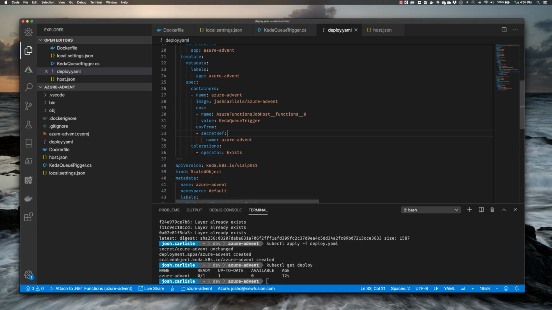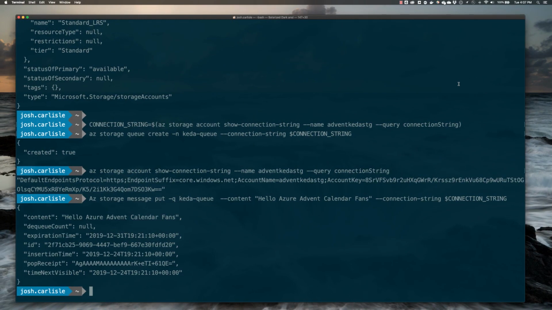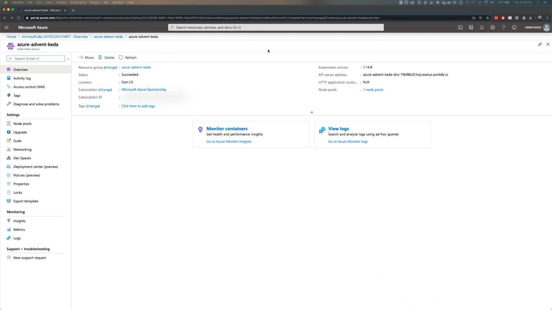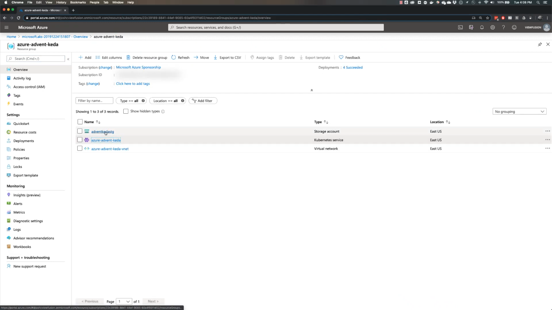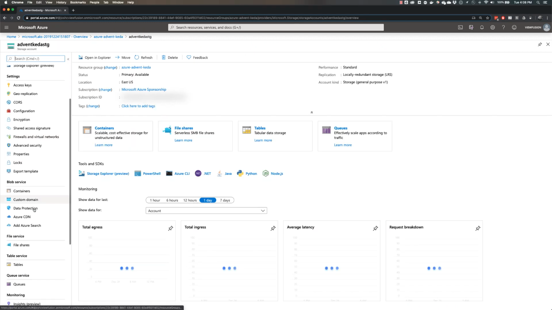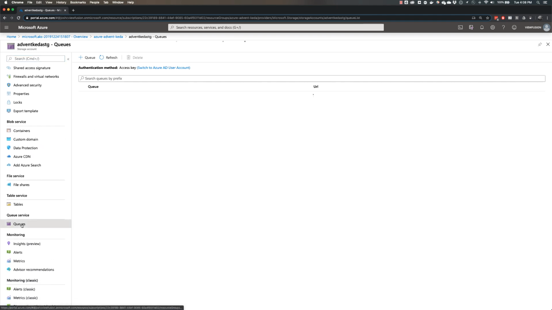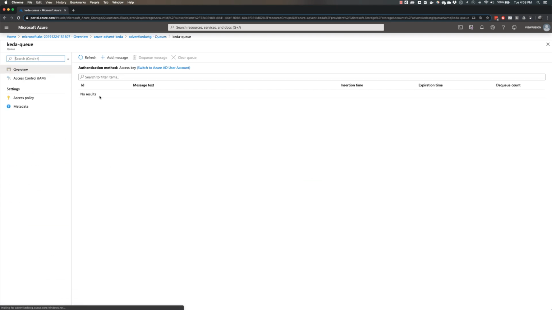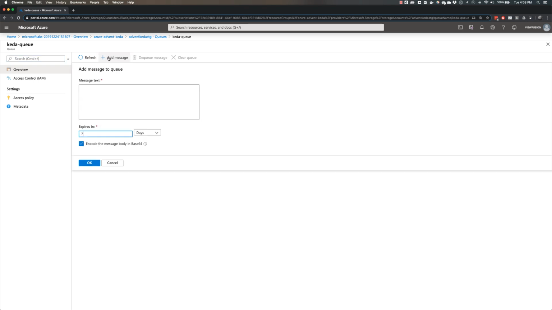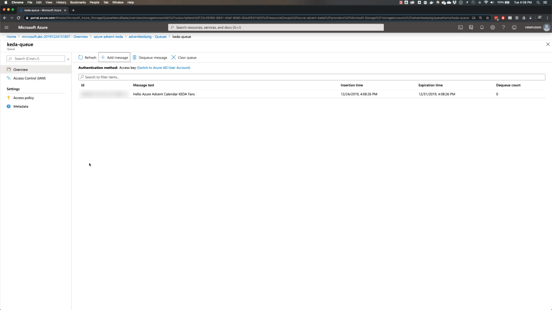Great, so switching back to our Azure portal here. We're going to go ahead and open up our storage and go right to our queue. So we should be able to see our KEDA queue. Perfect. Let's go ahead and add a new message in here. We'll say, hello Azure Advent Calendar fans. We'll change it a little bit to KEDA fans. Okay.